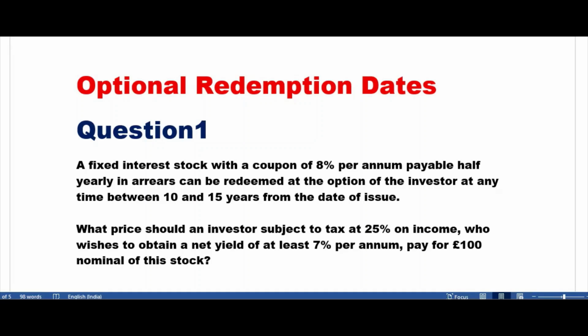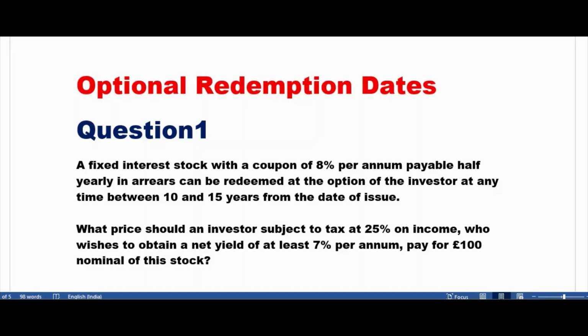I'm the investor now, subject to 25% tax on income, whatever income I get, because I'm purchasing the paper, I'm investing money. Whatever income I get, I have to pay 25% tax on income. And I want to get a net yield of 7% per annum. So what price am I ready to pay? And the option here is of the investor. You see the second line, at the option of the investor at any time. So that is my option.